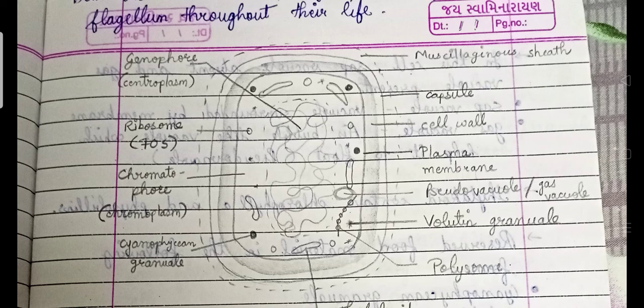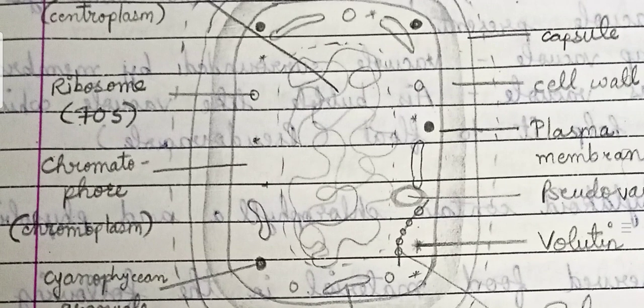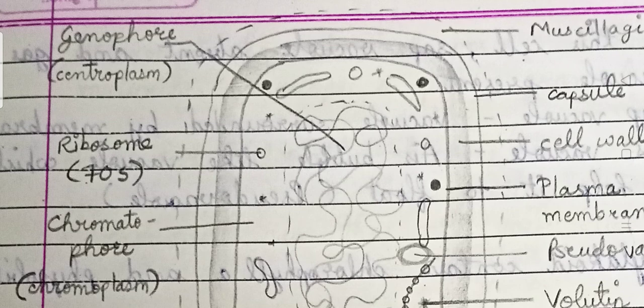Along with that, in the center it shows the presence of the genophore or centroplasm, which is a somewhat colorless part. It is genetic material without any envelope around it, so you can say it is naked DNA.